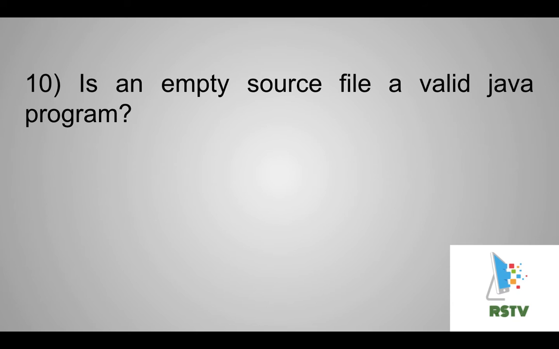Yes, we can create an empty source file with some name and the .java extension. We can compile the file using the javac command, but we can't run it. Why? Because nothing is there in the source file. How will it generate the .class file? Without a class, how will it create the .class file? If there is no .class file, how will the program run? I will show you whether compiling creates the .class file or not. I told you it doesn't create the .class file, and without a .class file we can't run the program.